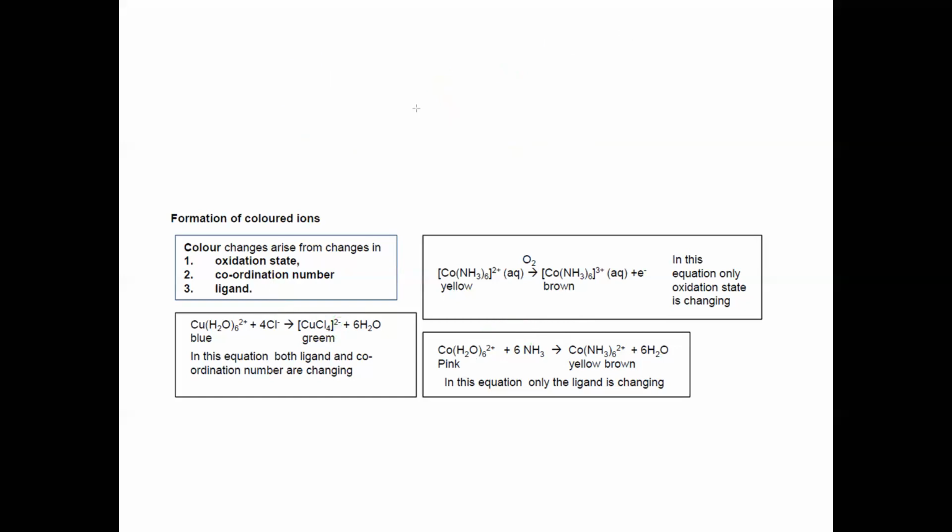The first example is if the oxidation number changes, if the coordination number changes, or if the ligand changes, there will be a color change, or we'll observe that the color of the substance has changed. Is it clear? These are the 3 you have to copy as well.